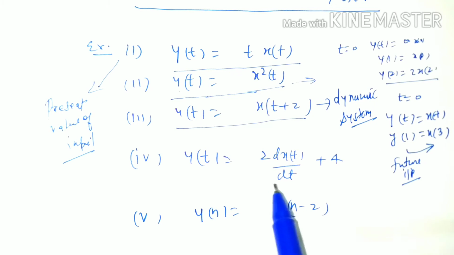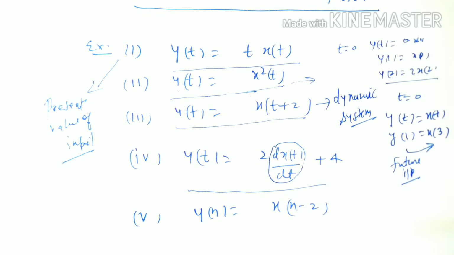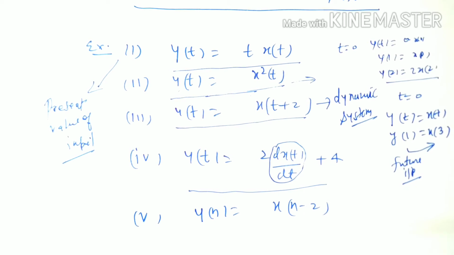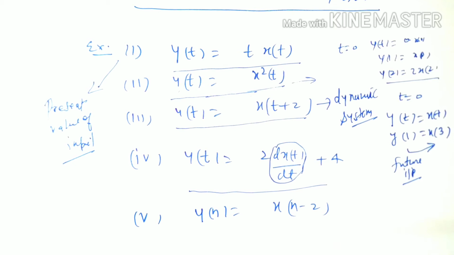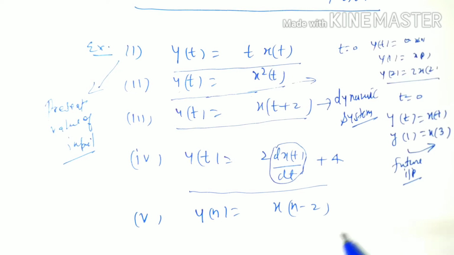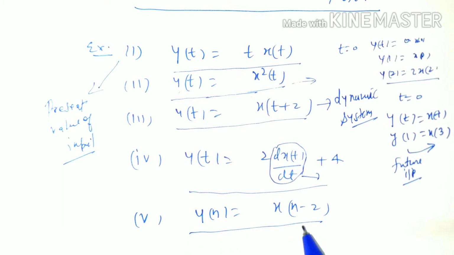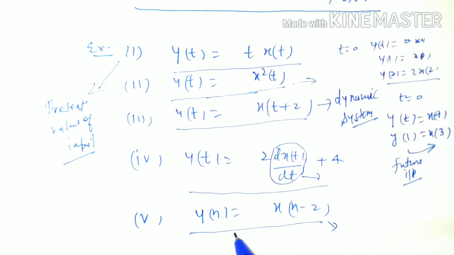Again, in this system a differential is present, dxt by dt, and we know that differentiation of a constant is 0 and differentiation includes previous value of input. So this is a dynamic system. Again, in this system yn equal to xn minus 2 depends on past value of input, because at n equal to 0, y0 becomes x of minus 2.